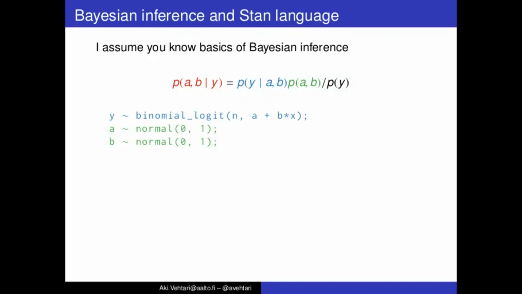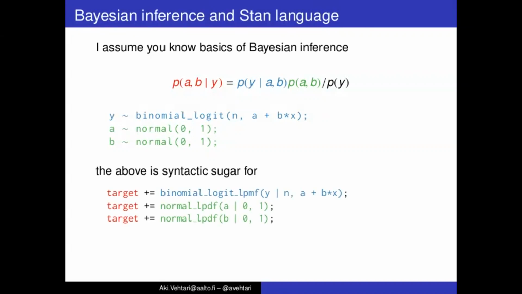And then we are saying that a and b, these parameters, have a normal distribution prior, a normal(0, 1) distribution. But then what Stan is doing with this notation is actually this. So this is syntactic sugar for the following.